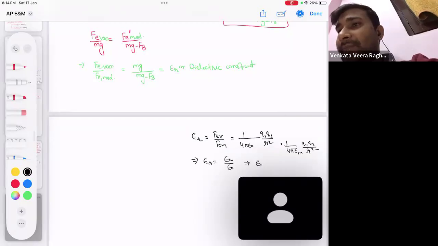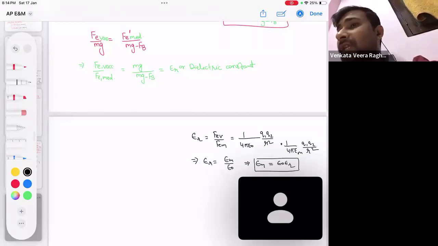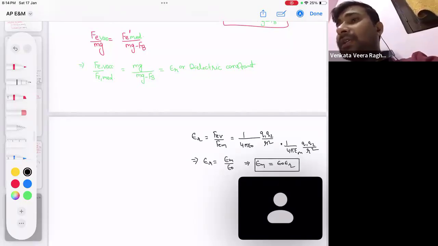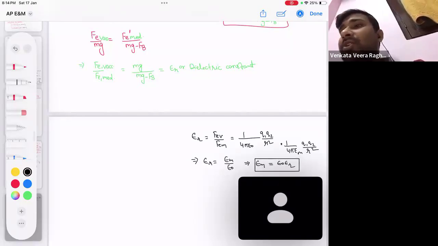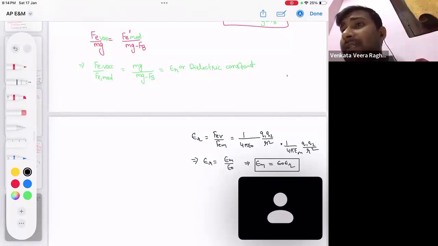So the permittivity of medium is epsilon naught epsilon r, that is, permittivity of vacuum into relative permittivity or dielectric constant. I remember when we were writing capacitance initially, we wrote epsilon naught A by d, and when we changed the medium, we wrote K epsilon naught A by d.